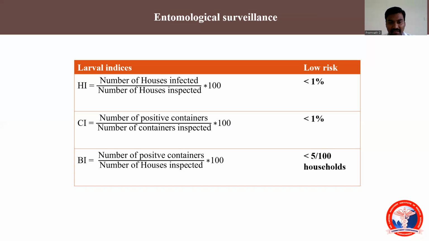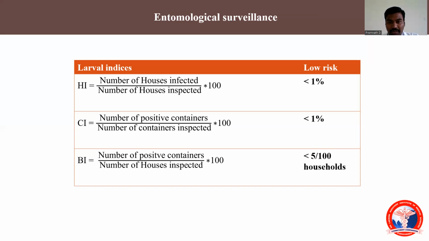When we come to container index, the numerator will be the number of positive containers divided by the number of containers inspected. For example, in the same area, we go to 100 houses and check for any unused utensils or waste containers which have water collection, and if larva is present in a container, that is a positive container. Say we inspected 500 containers, of which 50 contain larva. In that case, 50 will be our numerator, the number of containers inspected will be our denominator, and the percentage will come around 10%. That will be high risk.